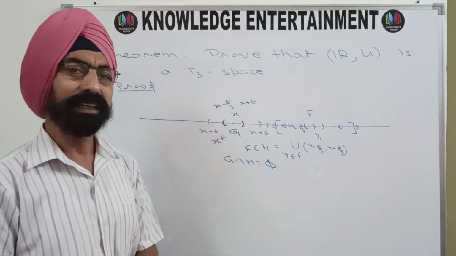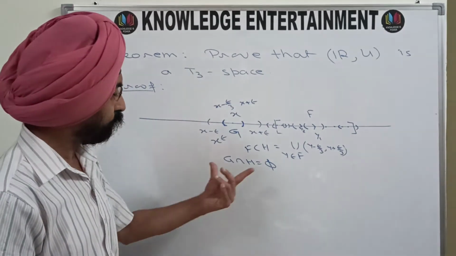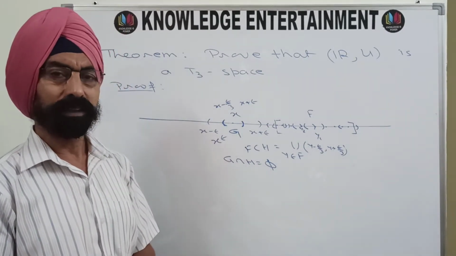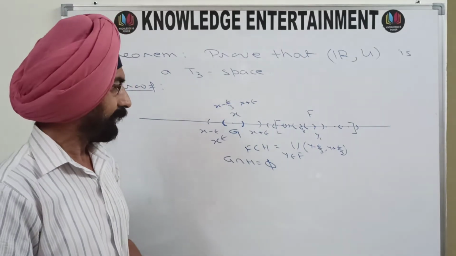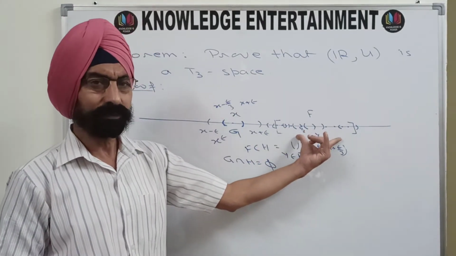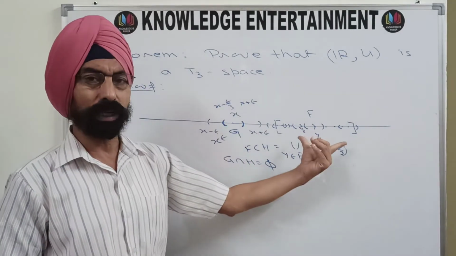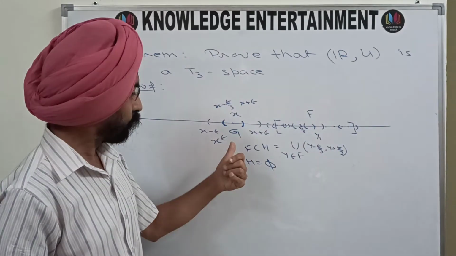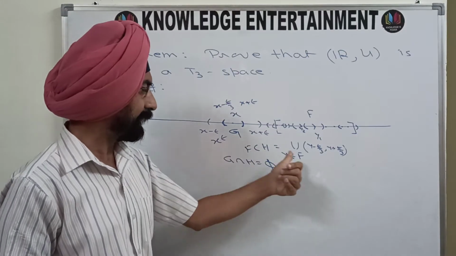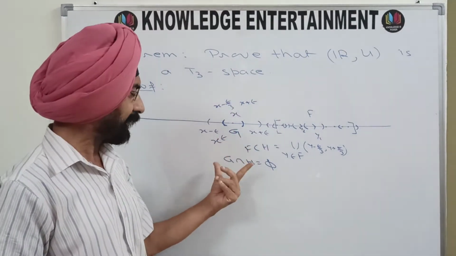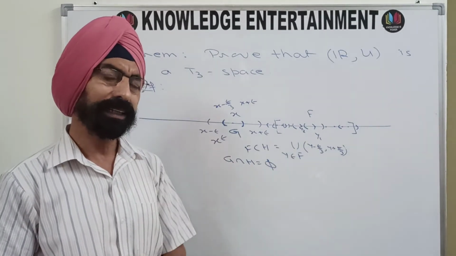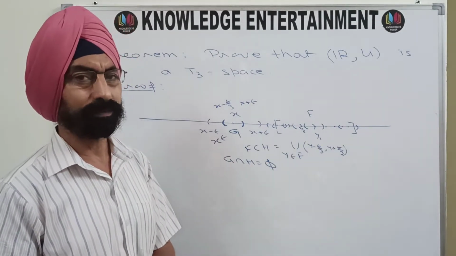And once I prove G intersection H is phi, what result have I finally obtained? I have taken one closed set F, a point X not belonging to F. I have obtained two open sets G and H, G containing X, H covering F, and their intersection is phi. That makes the space regular.